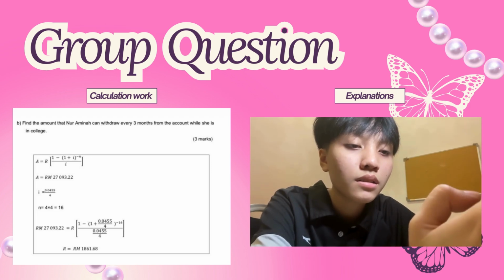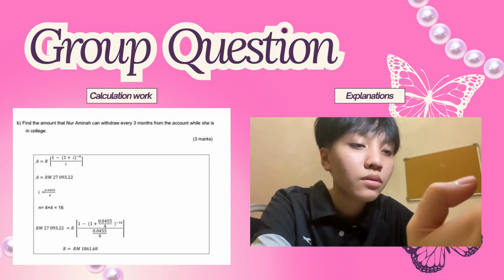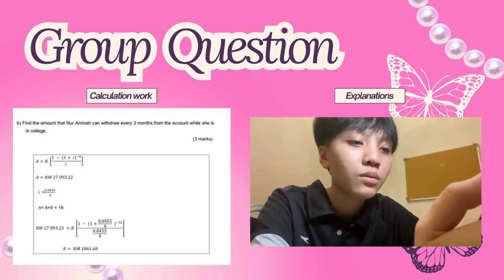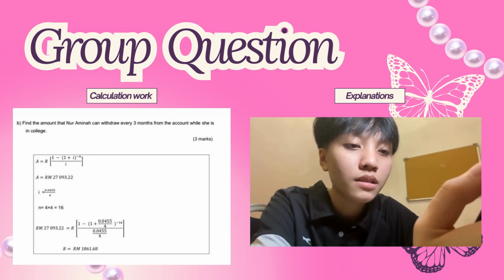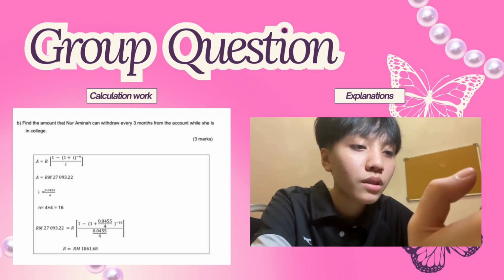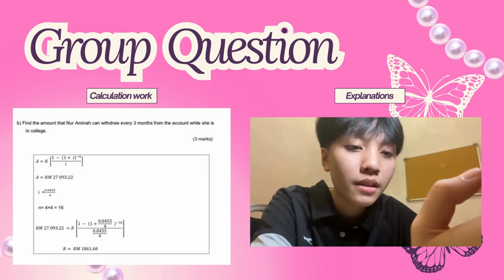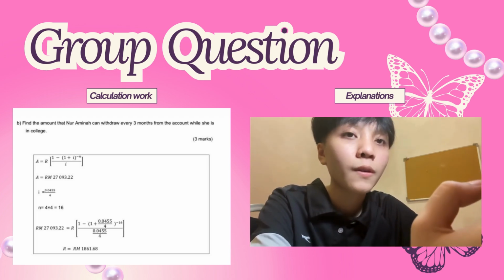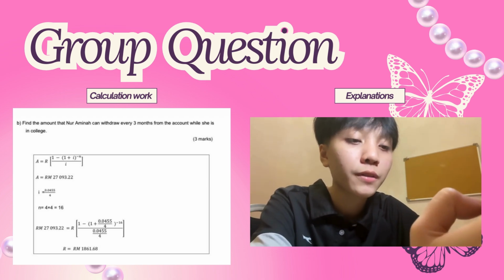Here A is the amount available, which is 22,093.22, i is the same interest rate per quarter, 0.011375, and n is 16 quarters.